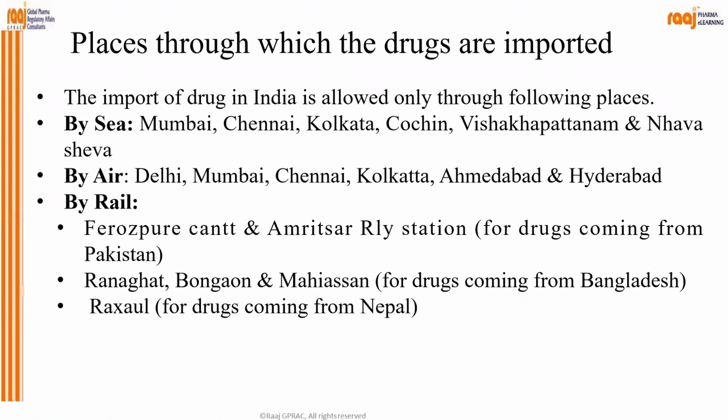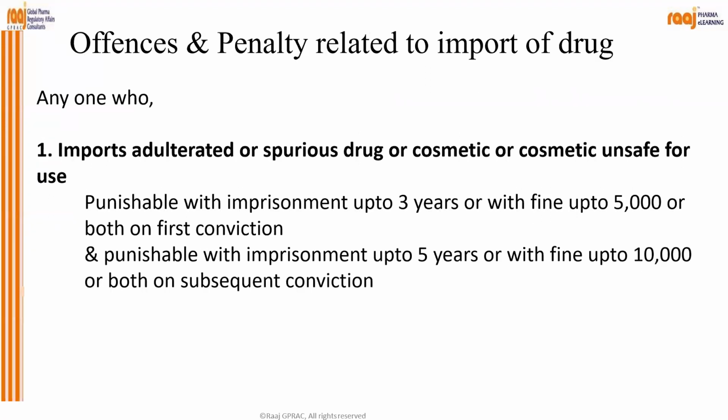Then places through which drugs are imported, either by sea, by air, or by rail, correct? Then offences and penalty are also mentioned related to import of drugs. Anyone who imports adulterated or spurious drugs or cosmetics unsafe for use is punishable with imprisonment up to 3 years or with fine up to 5,000 or both on the first conviction, and punishable with imprisonment of 5 years and with fine up to 10,000 or both on subsequent conviction.